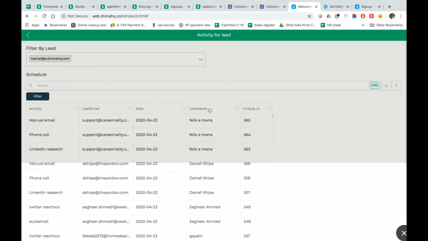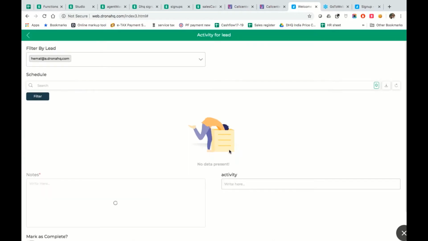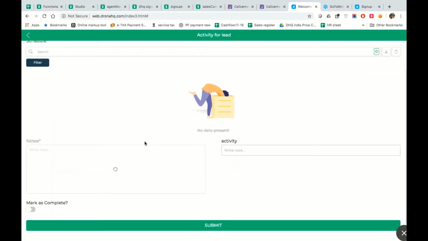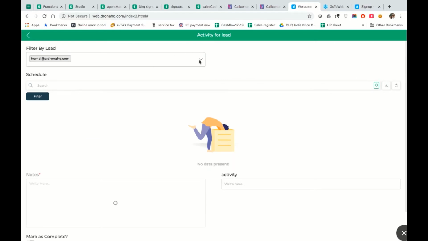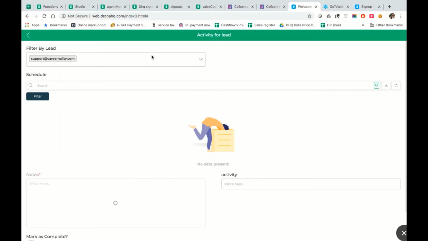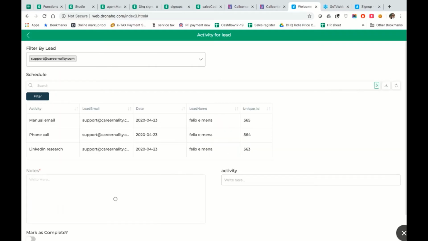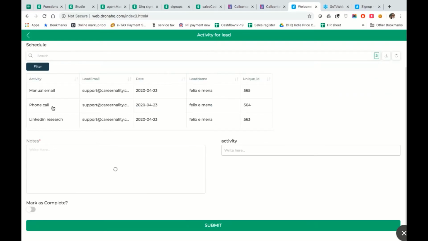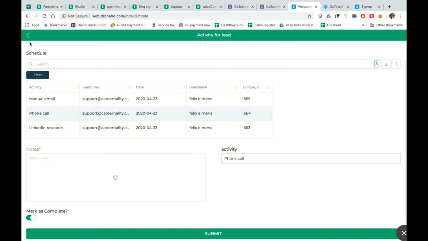So what I'm going to do is take a quick look at what my schedule looks like for him, right? Since this is not really a verified link as yet, I do not have a schedule with him. Had it been a verified link, I would have seen some sort of a schedule. And let's assume if I did a phone call, I could have marked it as complete and moved on, and I could have added my notes over here.